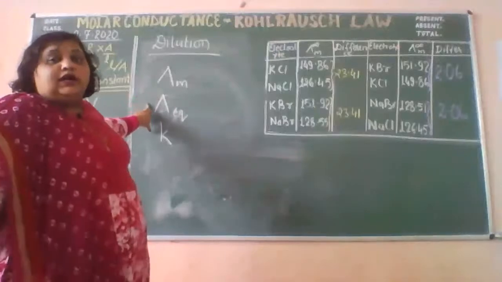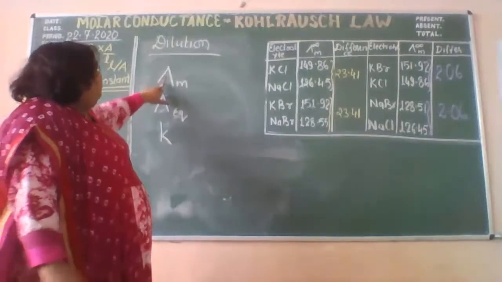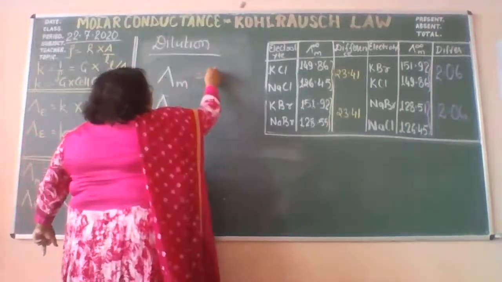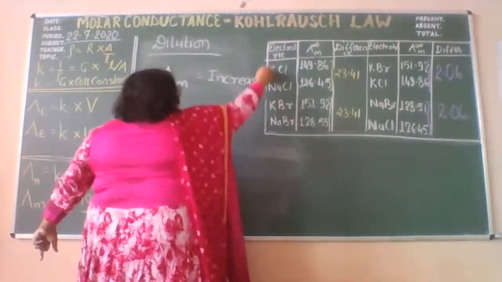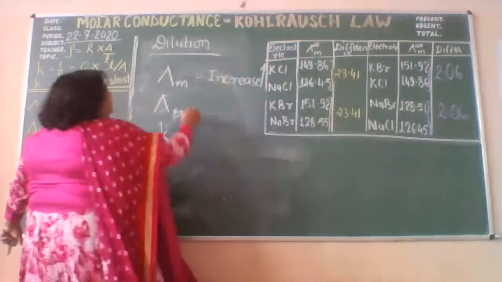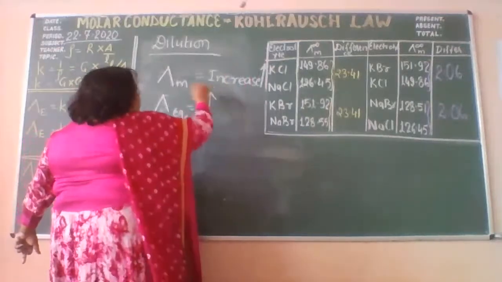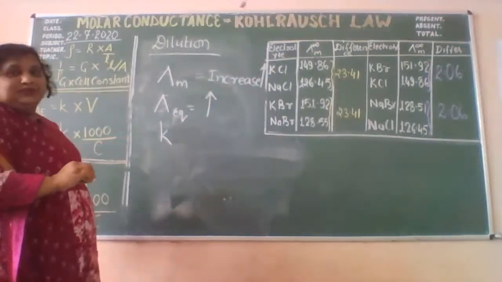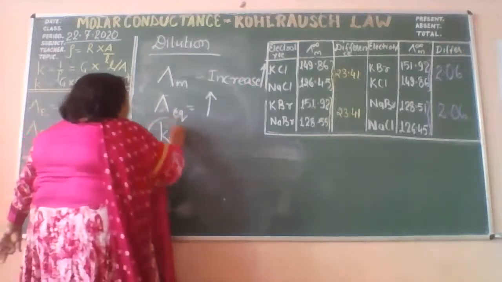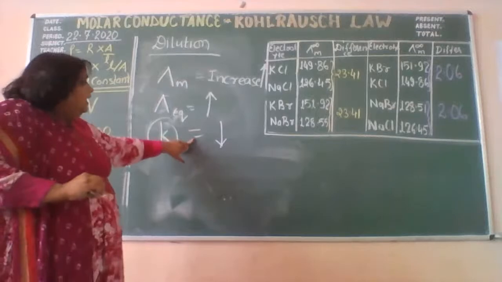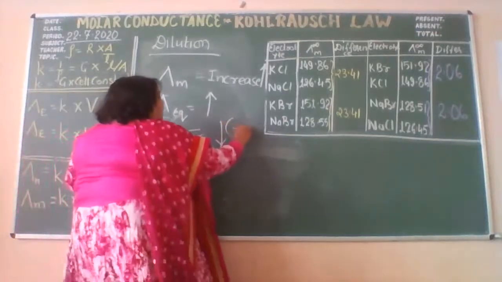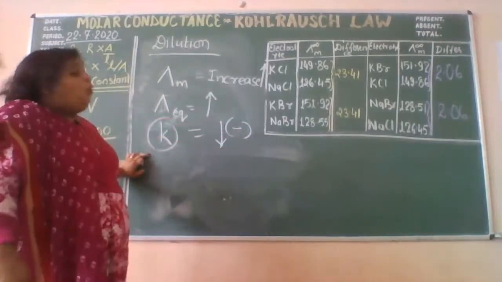The very correct answer I am seeing here: the molar conductance will increase, right? I'm looking at the upward mark. Same for the equivalent conductance, but the K will decrease. The K is going to have a negative impact.